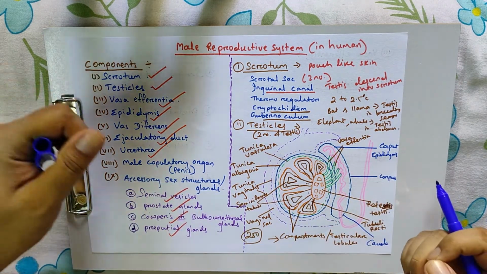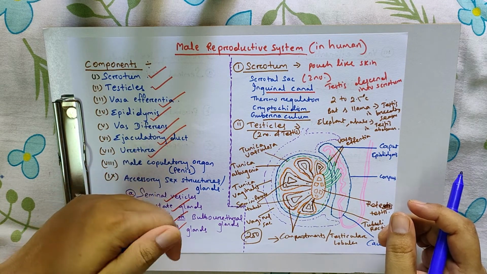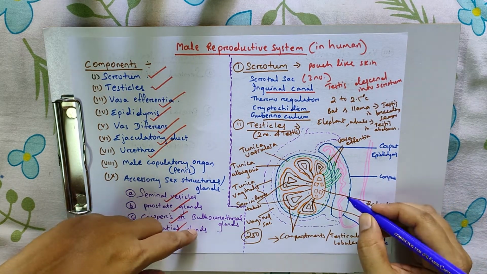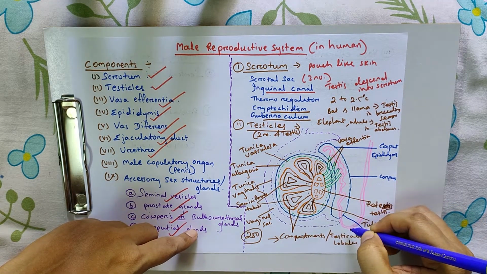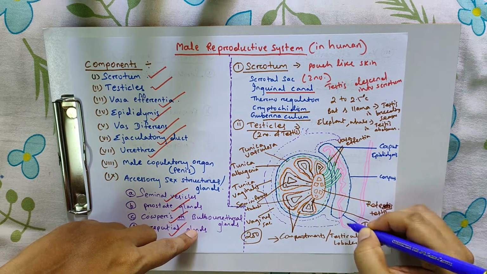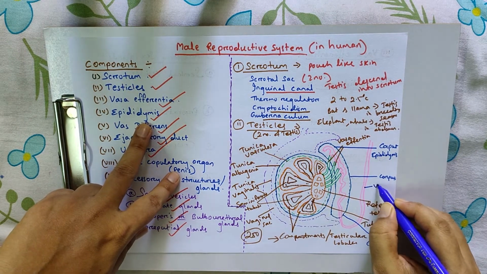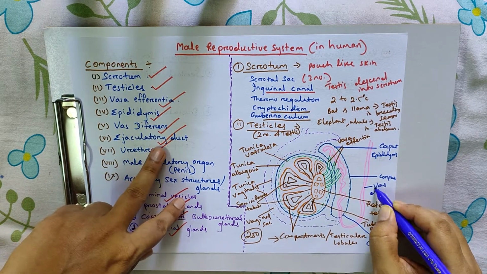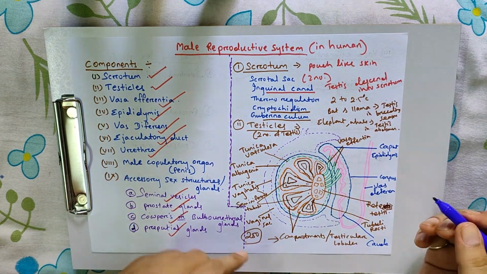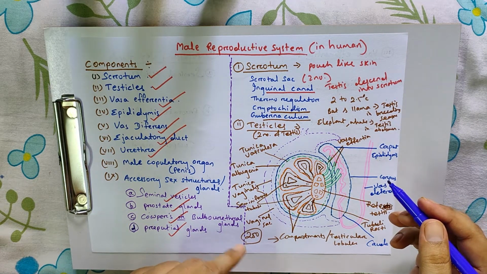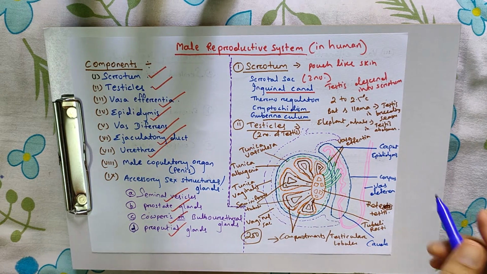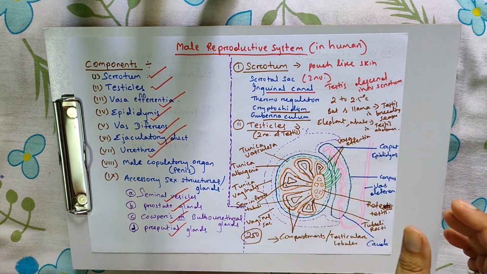If we spread out the tubules, the length will be around 6 meters. These tubules then form this one, that is called vas deferens, which later connects to the ejaculatory duct, and the ejaculatory duct connects to the urethra. This is the structure of the testis.